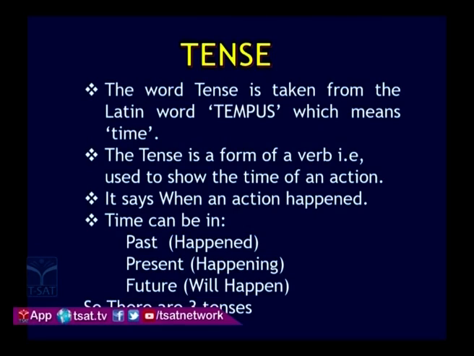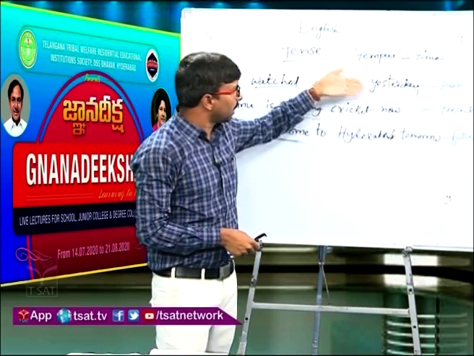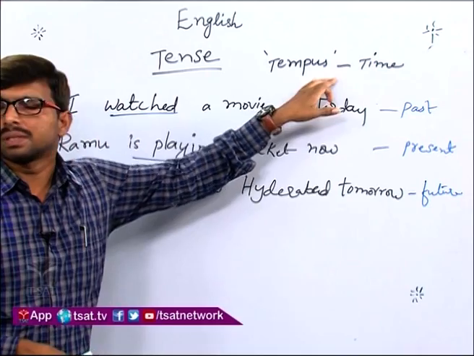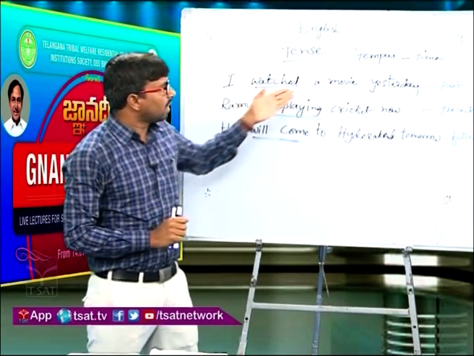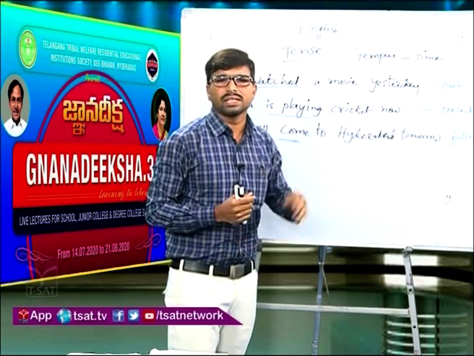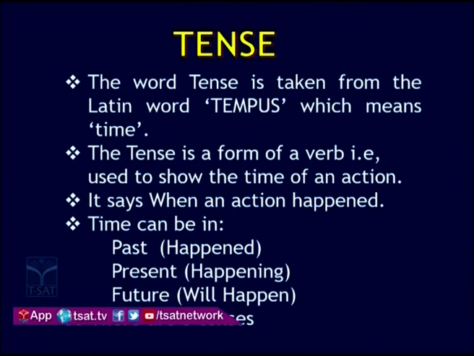So, tense shows the time of an action. So, what is meant by tense here? A tense is a form of verb that is used to show the time of an action. It says when an action happened.